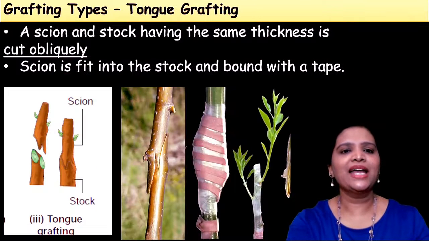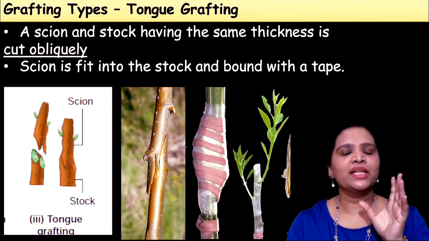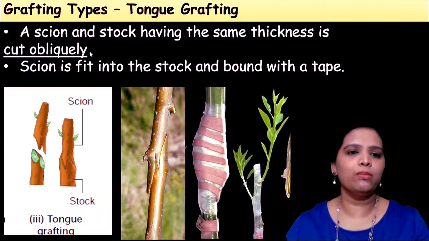And the third method of grafting is called tongue grafting. Here also the plants should have the same size, but we are making a cut. Here you see a scion and a stalk having the same thickness, cut obliquely.